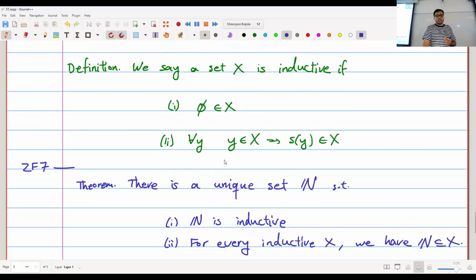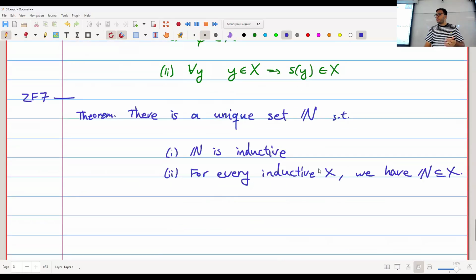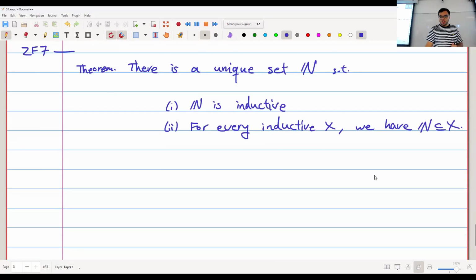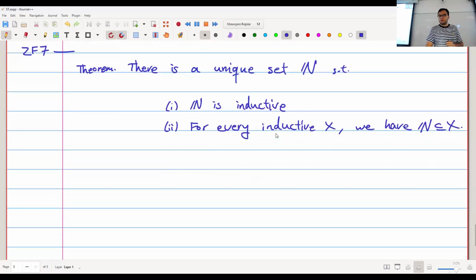With Peano's axioms, I was saying I start with 0, whenever I have a number, I can have its successor, and I don't have anything else, right? Here, it's just saying that a set is inductive if it has 0 or the empty set in it, and whenever it has a set, it has its successor. Now I'm saying, let's look at the smallest set that has these properties. It's going to again give me the natural numbers, but I have to prove that, of course. I have to prove that there is a unique set that is inductive and a subset of every other inductive set. Okay, and of course, after I prove this, I'm just going to call it the set of natural numbers.